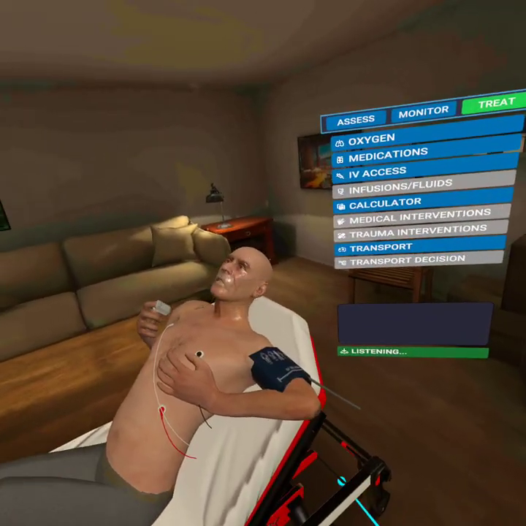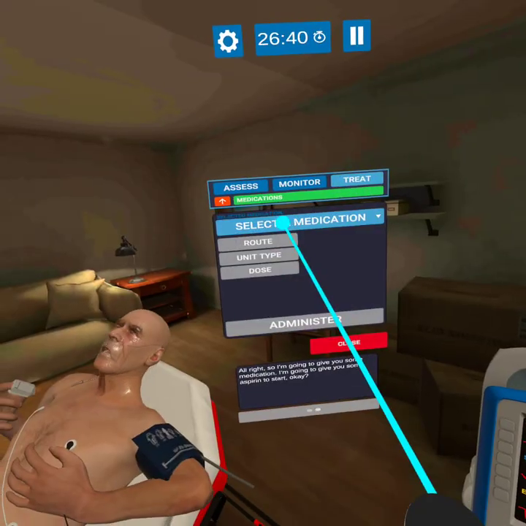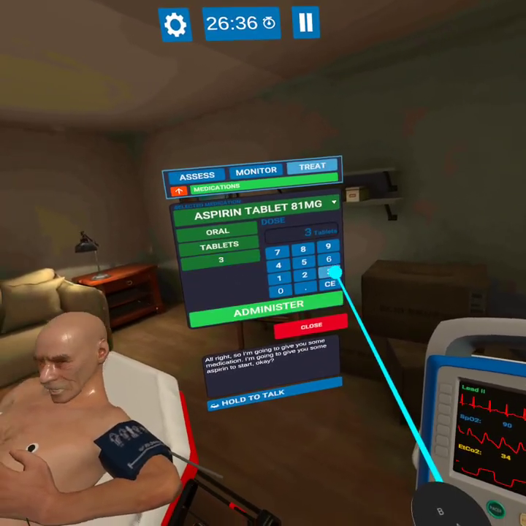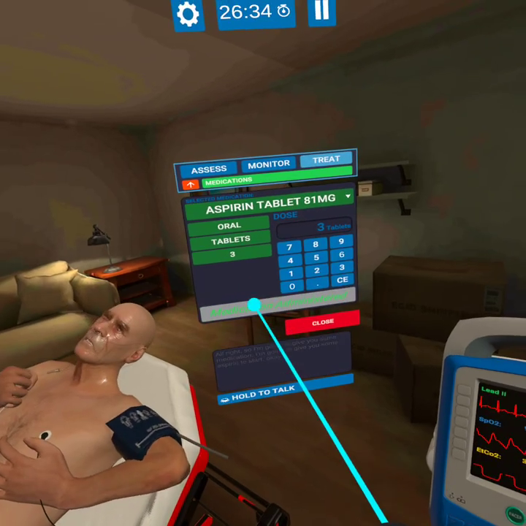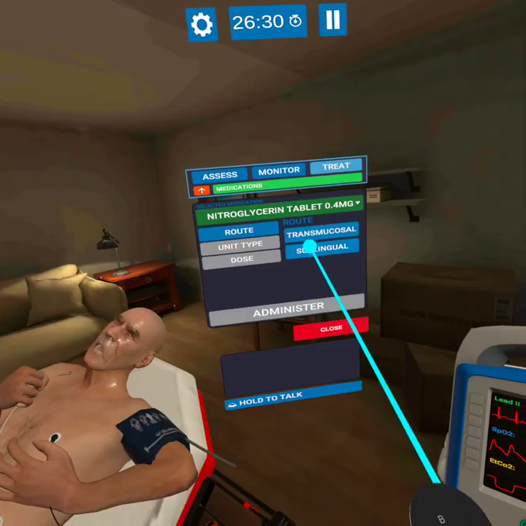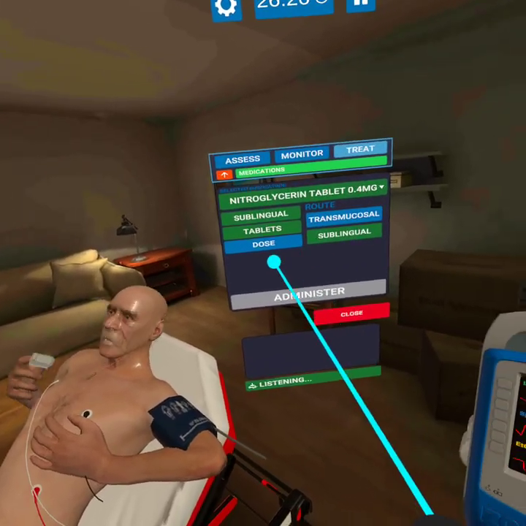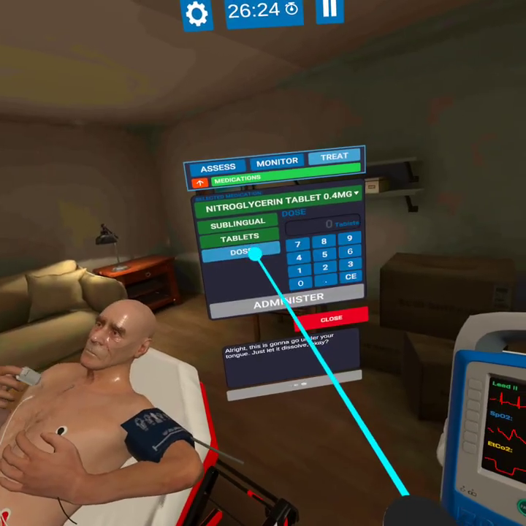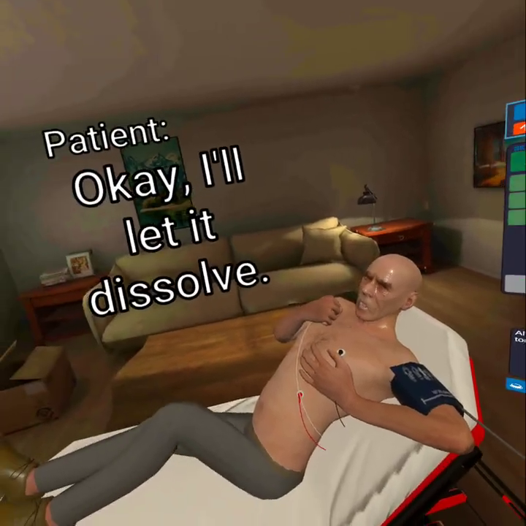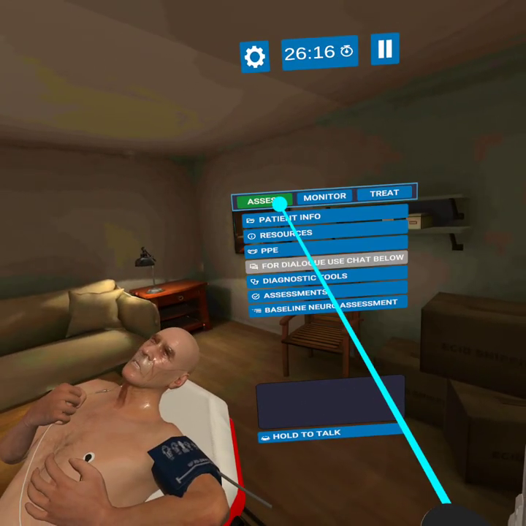All right, so I'm going to go ahead and give you some medication. We're going to give you some aspirin to start, okay? Thank you for giving me the medication. So we'll go ahead with those. And then let's go ahead and give him some nitro. All right, this is going to go under your tongue. Just let it dissolve, okay? Okay, I'll let it dissolve. Okay, so we got some nitro going. We got some aspirin going.